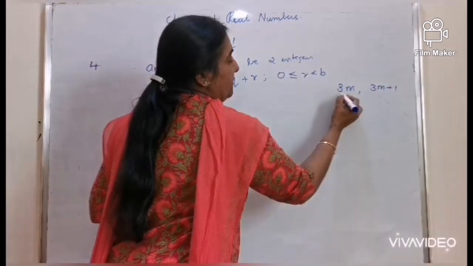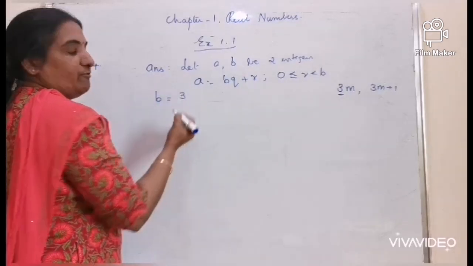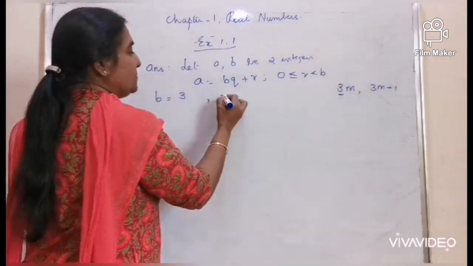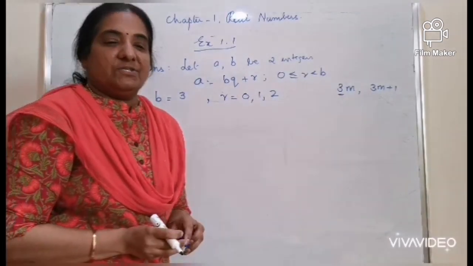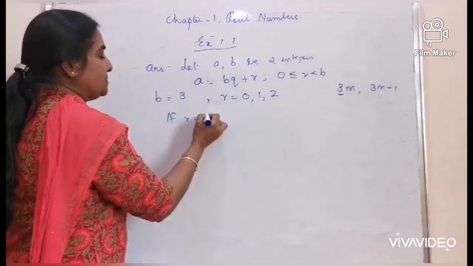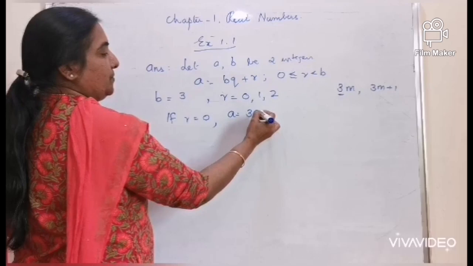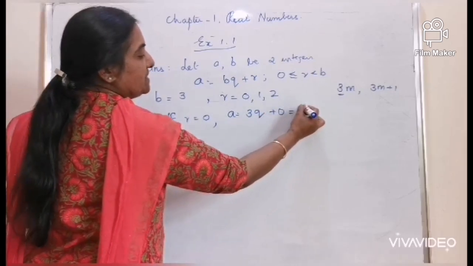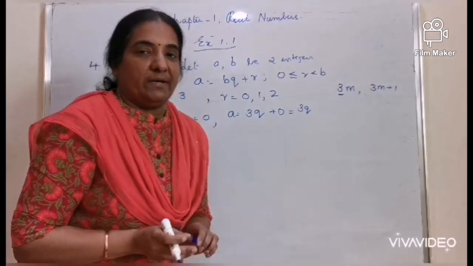3m plus 1. By considering, you can take the value of B as 3. Once you get the value of B as 3, the possible remainders are 0, 1 and 2. If R is equal to 0, A is equal to 3Q plus 0, which is equal to 3Q. Here comes the word square.